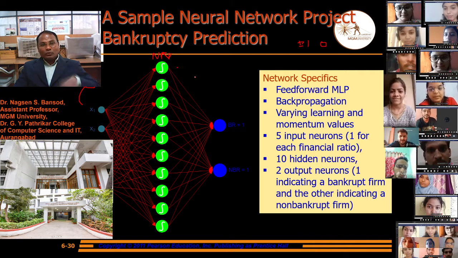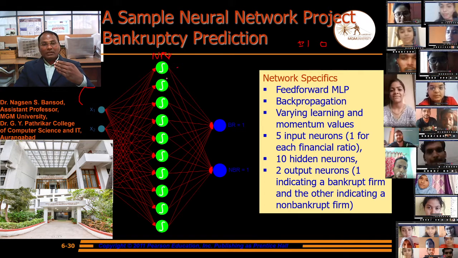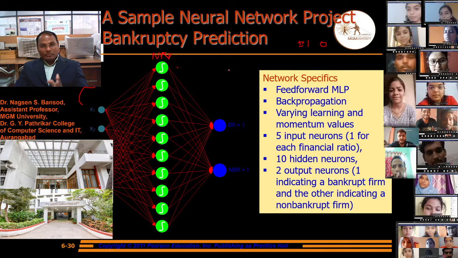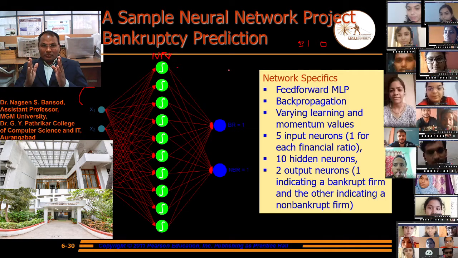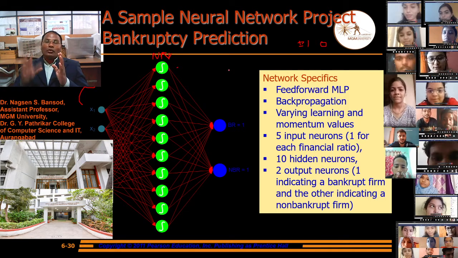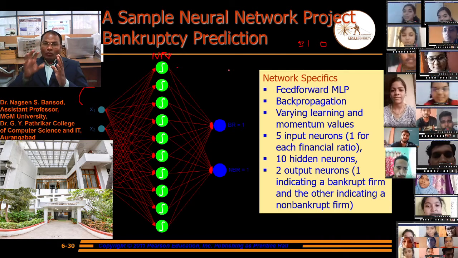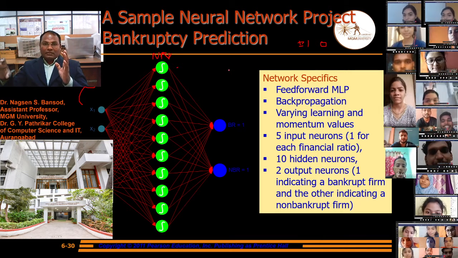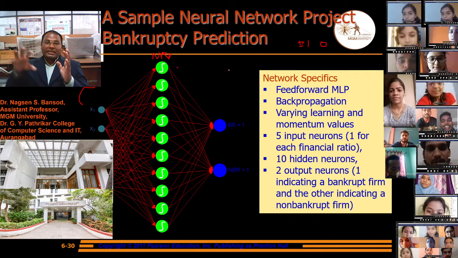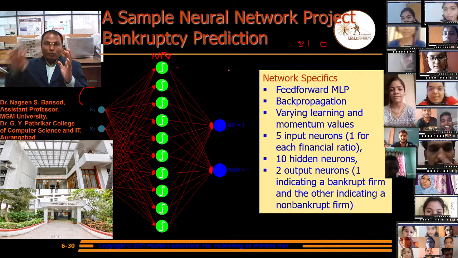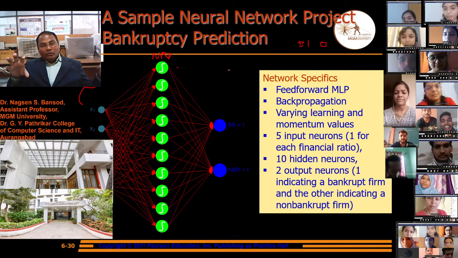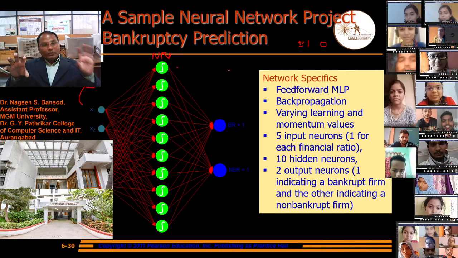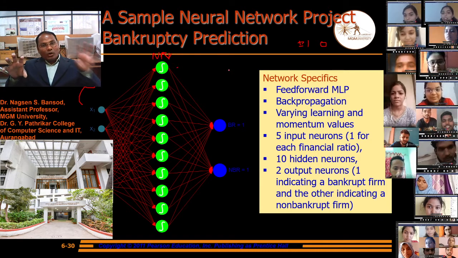Now we have to train our neural network at this hidden layer on what is bankruptcy and what is non-bankruptcy. For that purpose, we will keep 50% of the bankruptcy data into the neural network. Now the remaining 50% of the data, we don't know whether it is bankruptcy or non-bankruptcy.